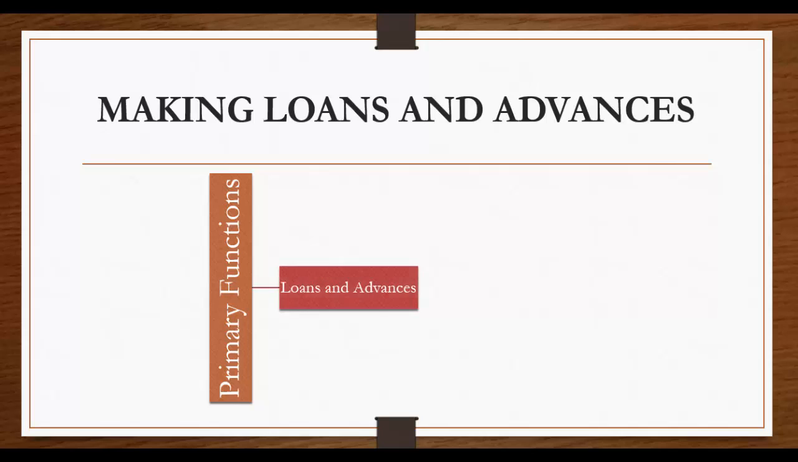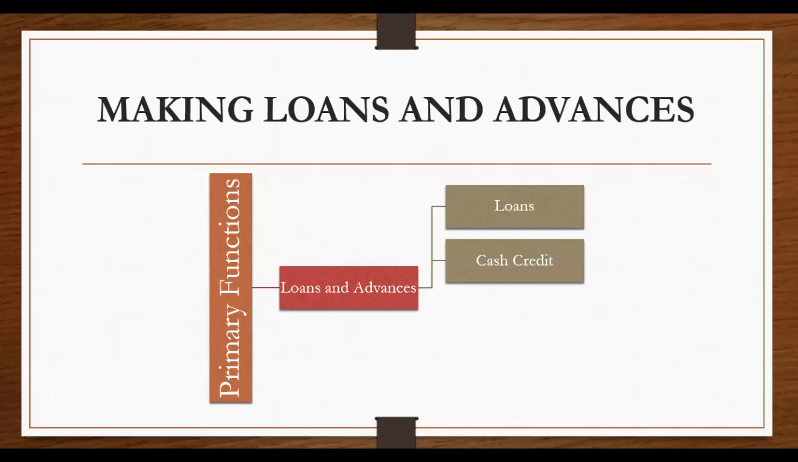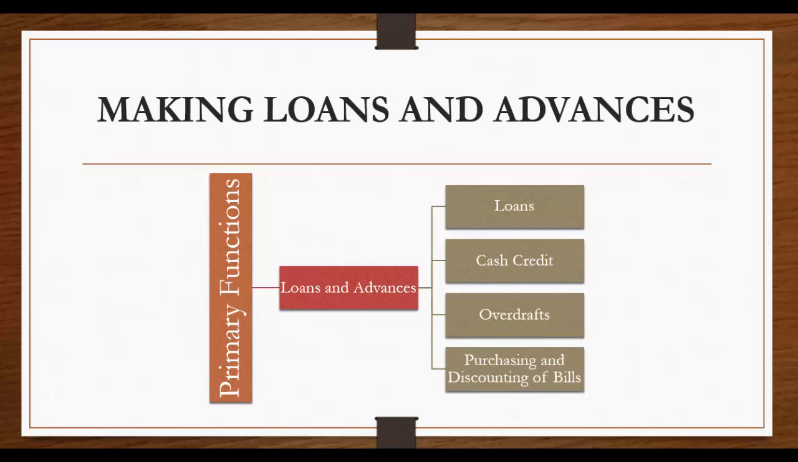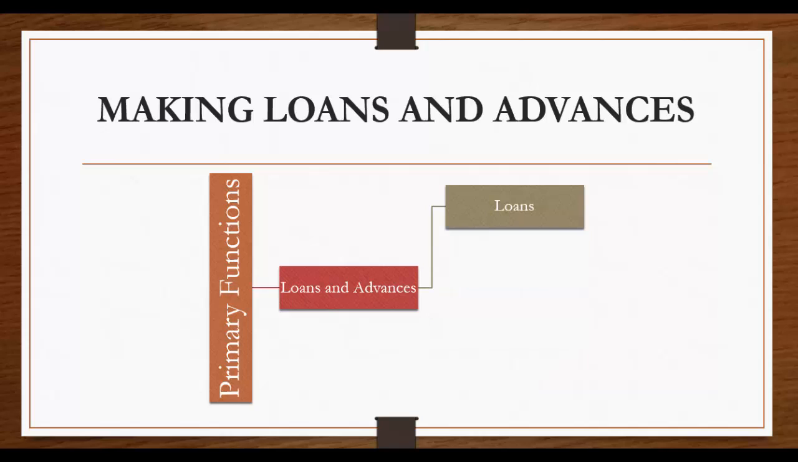The primary function of loans and advances can be studied under 4 points. One is loans, two is cash credit, three is overdraft, and the fourth is purchasing and discounting of bills. Let's understand one by one. What are loans? Banks basically provide short-term, medium-term, and long-term loans. These loans are monies repayable on demand or as per terms and conditions against securities. Short-term loans are repayable within a year. Medium-term loans can be like 3 to 5 years. Long-term loans are greater than 5 years.